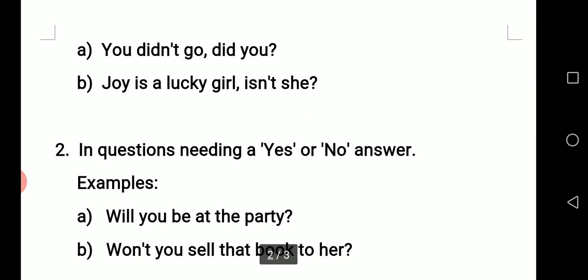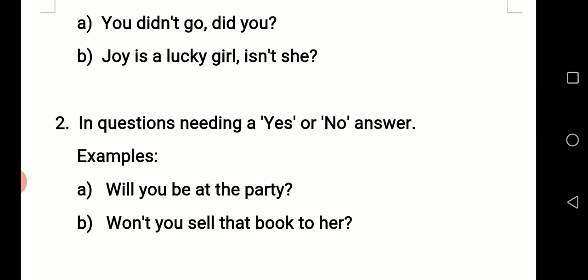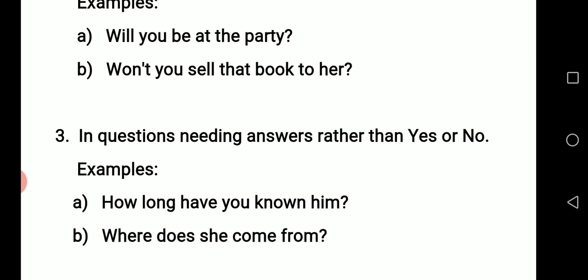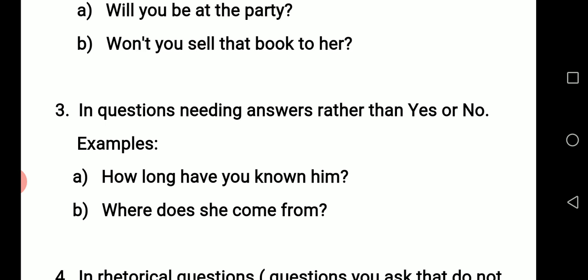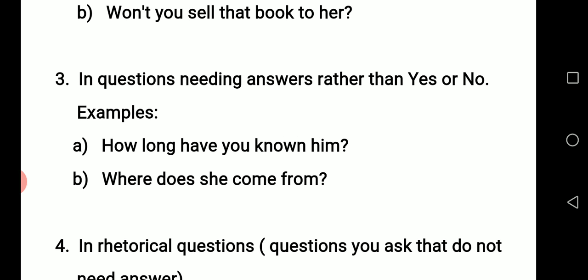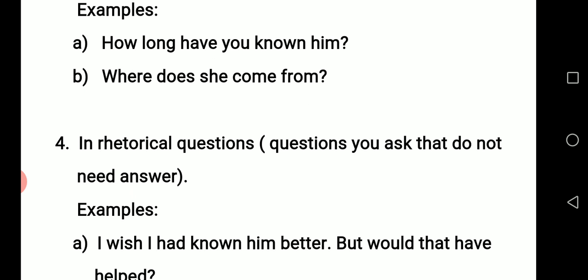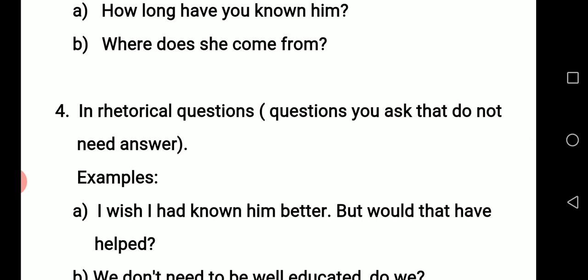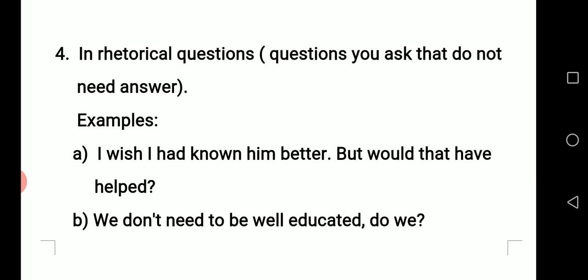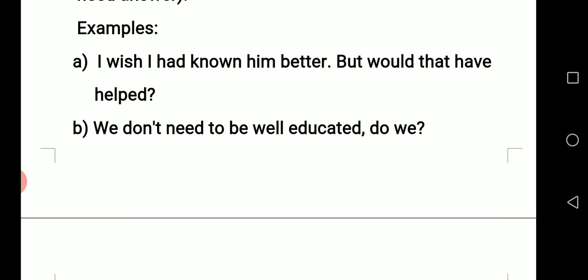That in questions that need only a yes or no answer, we insert the question marks. That when we ask questions that need more than yes or no, or rather than yes or no, we insert the question mark after such questions. And that when we ask rhetorical questions that do not require answers, we also insert the question marks.